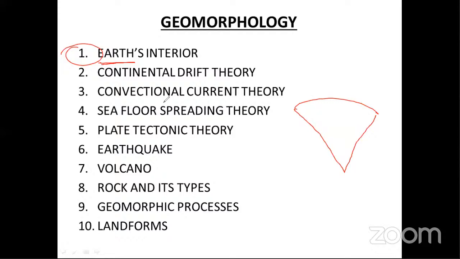So Earth's interior: crust, mantle, core. You know, crust, mantle, core is the internal part of the earth. Then there is the important study that helps scientists know at what depth the crust is present, at what depth the mantle is present, at what depth the core is present. This is called seismology. Seismology is one important study that helps scientists know with the help of seismic waves, meaning during an earthquake, whatever energy is released is called seismic waves. And this seismic wave helps scientists understand the internal structure of the earth.